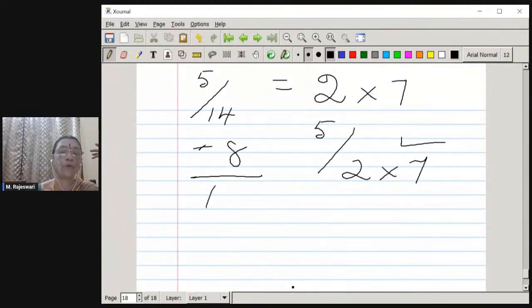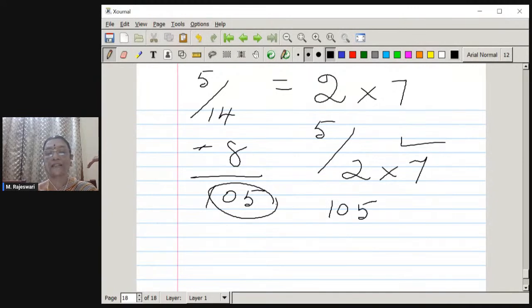I'll give you this example: 8 divided by 105. A simple question: is it going to have a terminating or a non-terminating decimal expansion? So we have to factorize 105. 105 is nothing but 3 into 5 into 7. So 5 is alone okay, but in addition to that, it has two more prime factors, 3 and 7.